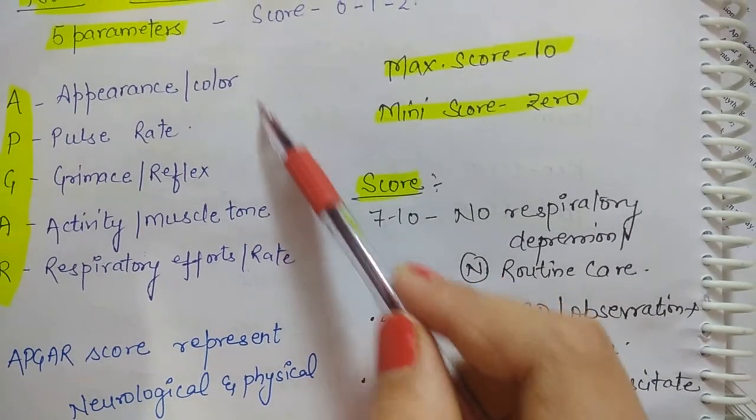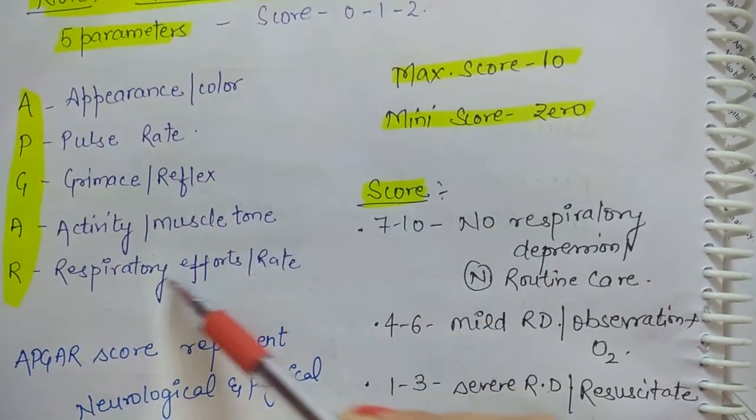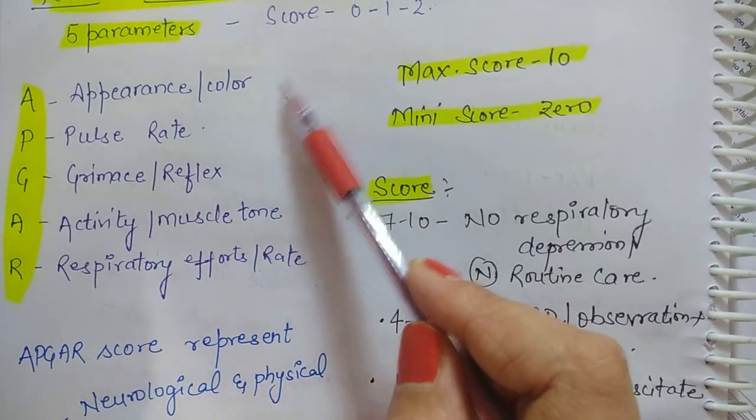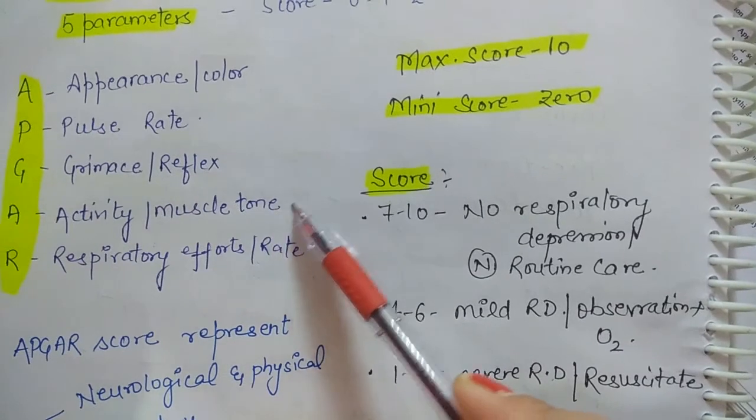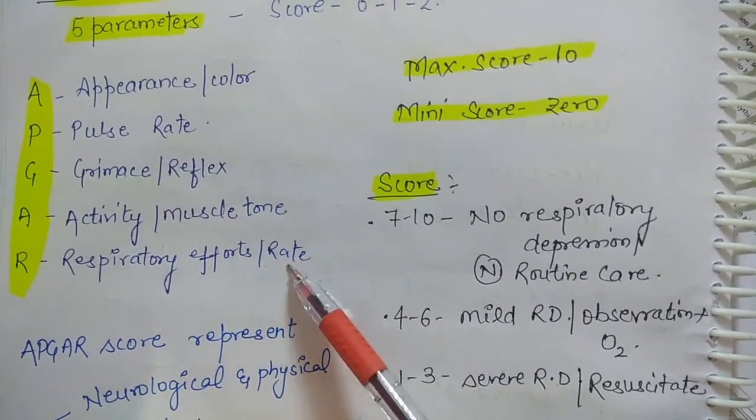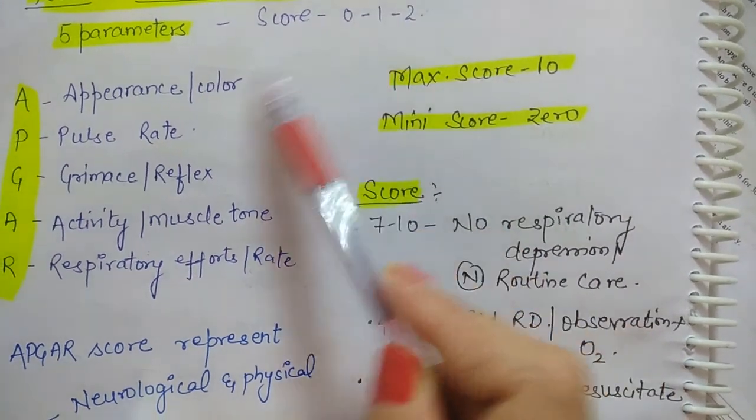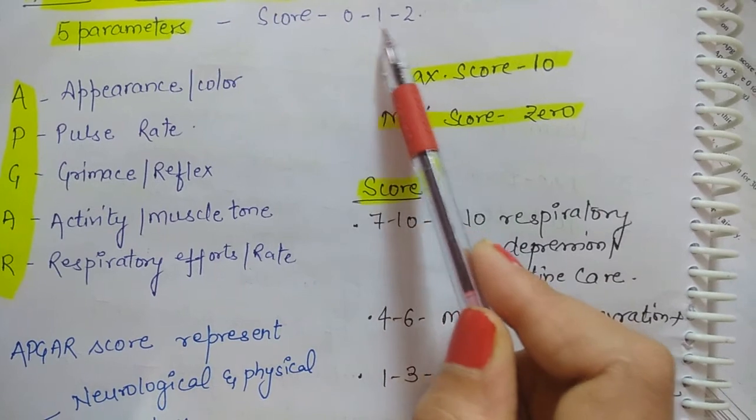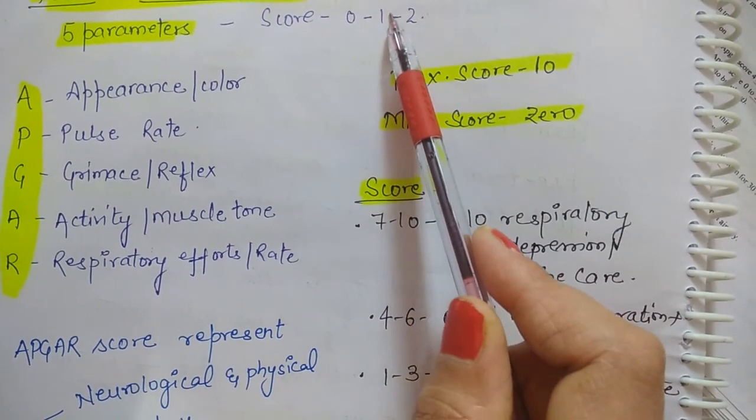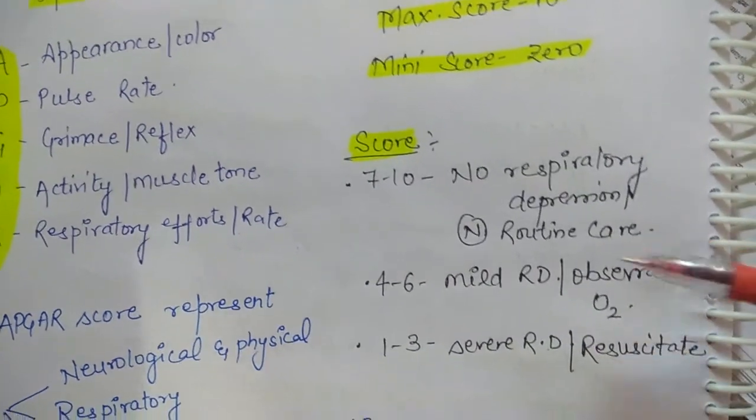So we have to measure and record it in a score of 0, 1 and 2. If all is good, that means color is pink, pulse rate is normal, reflexes are working, activity or muscle tone is normal and the child's respiratory rate is normal, then the highest score, 2, will be given. If these are not working, the score will be 0. If they have a minimal or little response, the score of 1 will be given.